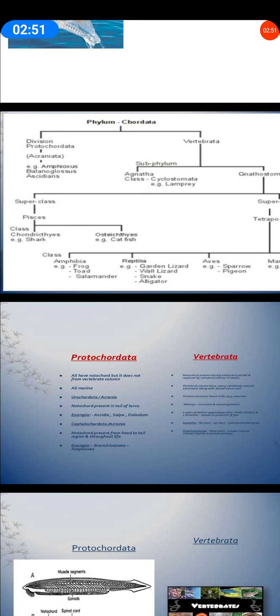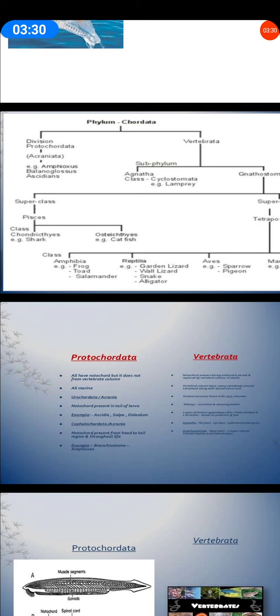So cephalo means head and chordate means a rod or a string. Wherever the word cephalo comes, it means head. Nerve cord is there, but no brain is there. Pharyngeal gill slits are there in the adult, but there are no gills, and the tail is there throughout life. The example is Branchiostoma, the lancelet. It is found in the shallow sea water of the sandy coast. It is also a ciliary feeder, and the lancelet consists of a long trunk and a short tail.